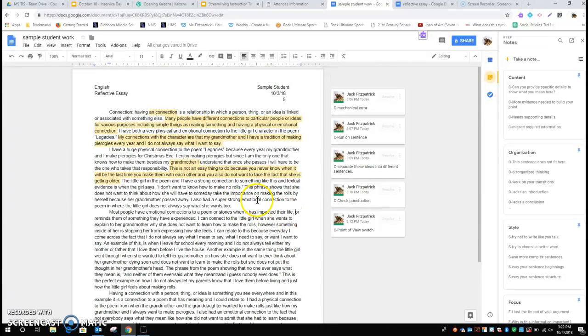How you doing? I wanted to show you something that might help you to grade some essays that are done on Google Docs a little bit quicker. It's using an add-on called Google Keep, K-E-E-P.